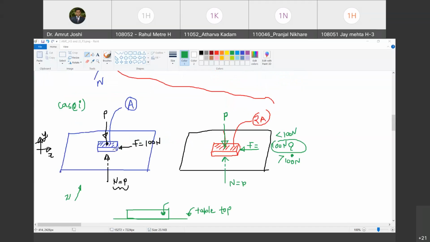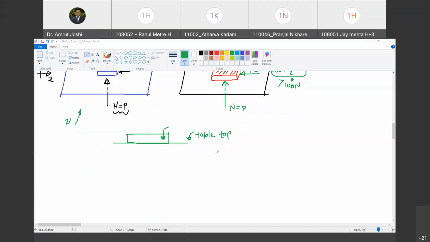So for time being, keep the mass aside. Mass is going to generate an additional force which is equal to mg, and that mg can be now considered into P itself. Are you with me? Okay. So keep that aside. Whatever we are doing now is applicable even when there is a presence of mass. Now this is tabletop and this is duster. Are you with me?